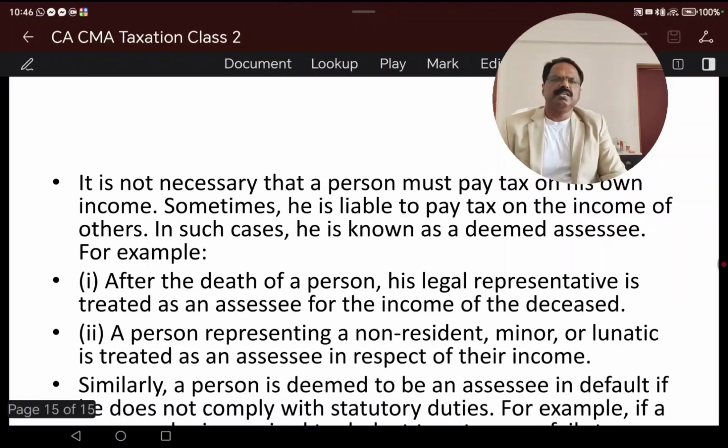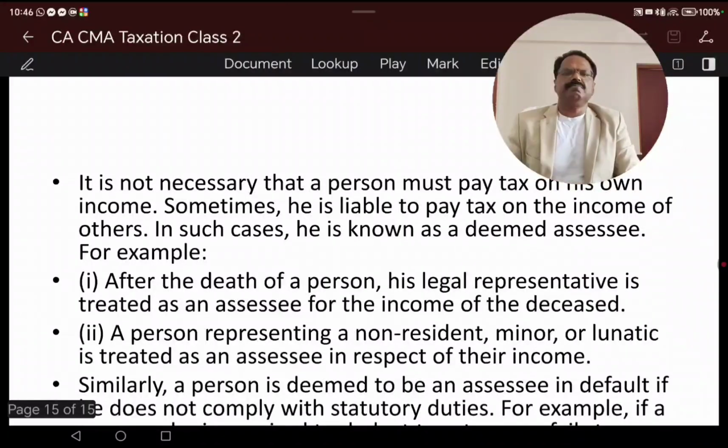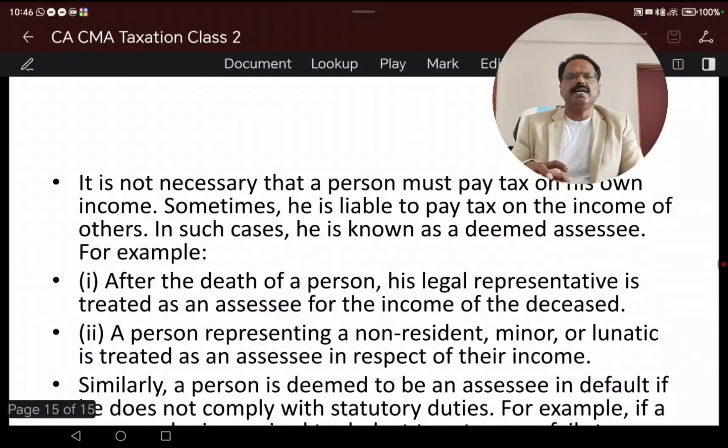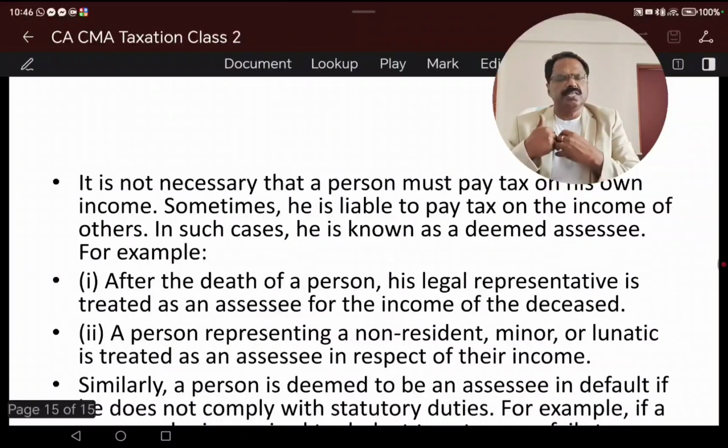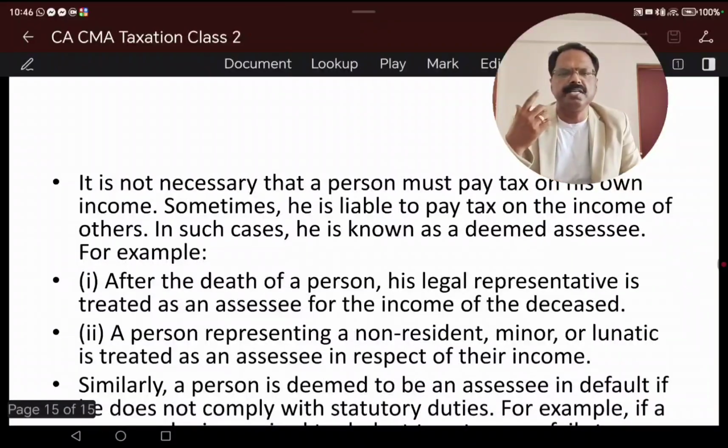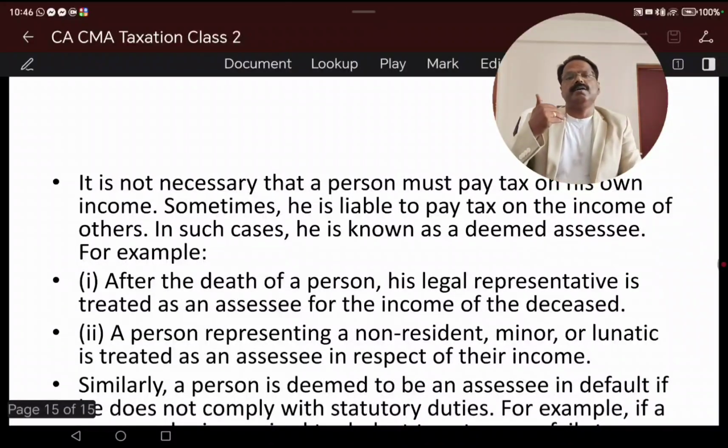So we saw that a person by whom any tax or any other sum of money is payable under this Act is an assessee, a person who is in default, a person who is deemed to be an assessee. The person who generated the income is not necessarily the same person. I need not pay the tax only out of my own earnings, it is not necessary. It can be somebody else also.